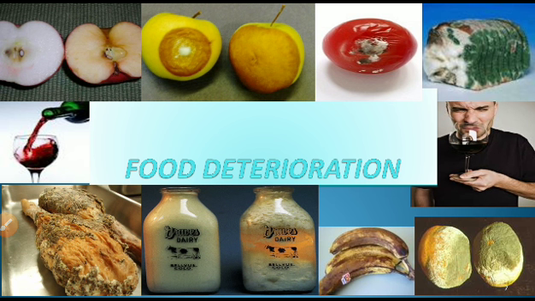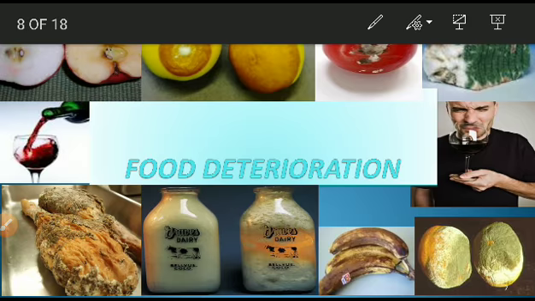We learned some basic concepts: introduction, food processing, the nutritive aspect, and the objectives. Today we are going to learn the different factors affecting the food industries. First, food deterioration, that is food spoilage. In this lecture we learn about the food deterioration factors and their control. So let's start our topic.